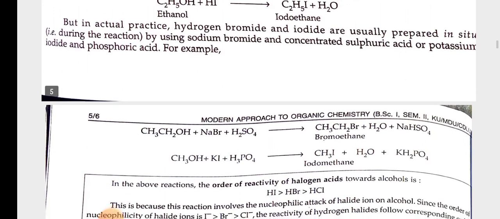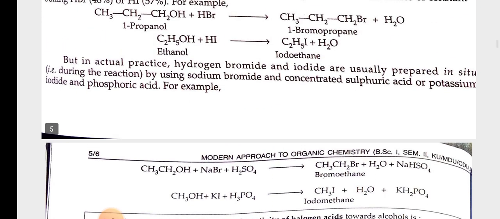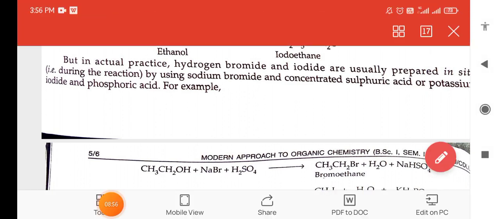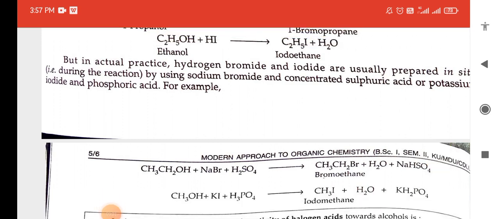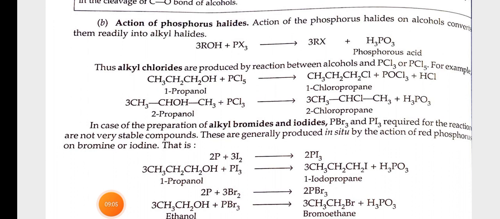For example, CH3CH2OH plus NaBr plus H2SO4 gives bromoethane plus H2O plus NaHSO4. CH3OH plus KI plus H3PO4 gives CH3I plus H2O plus KH2PO4. Action of phosphorus halides.